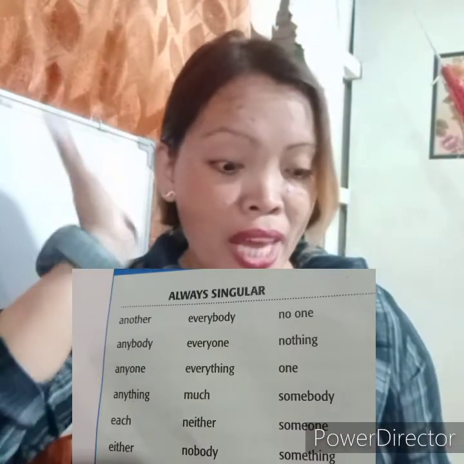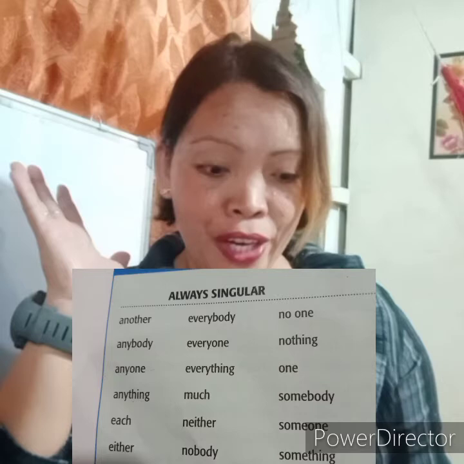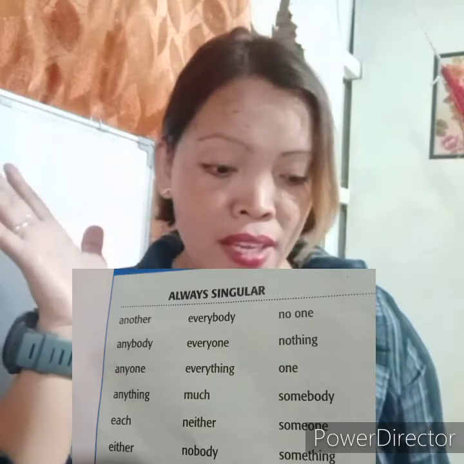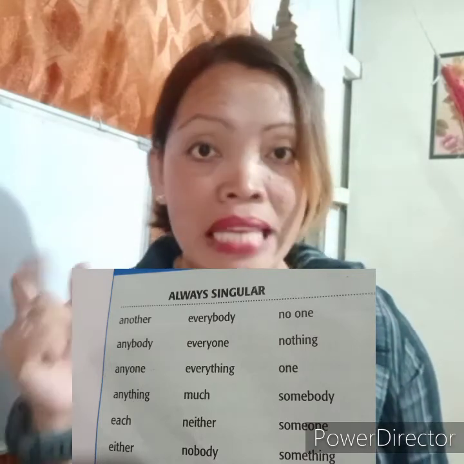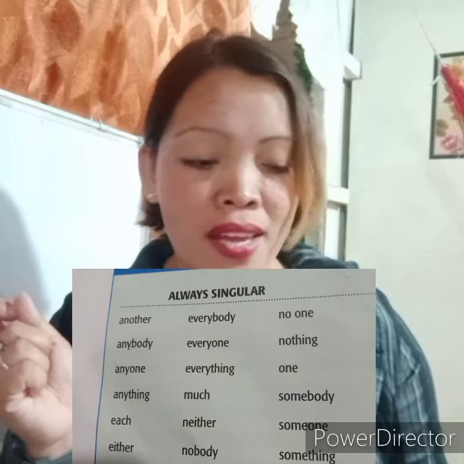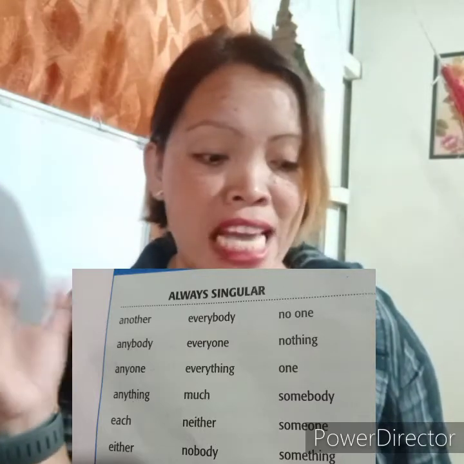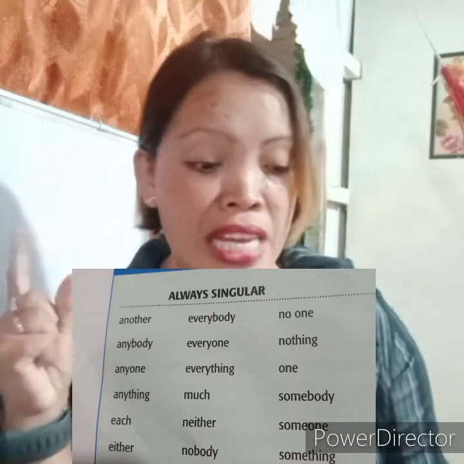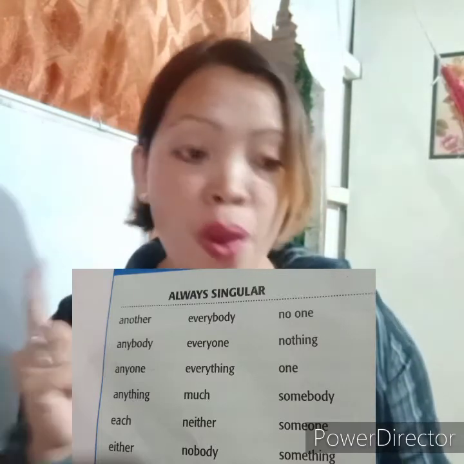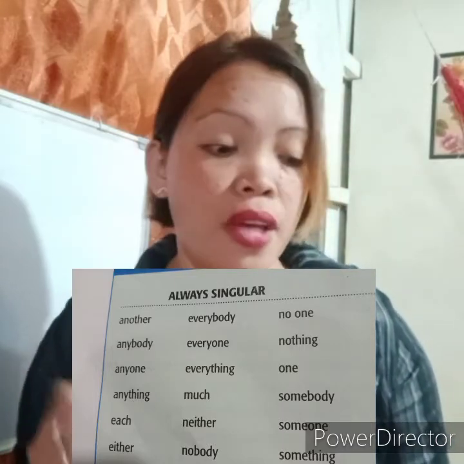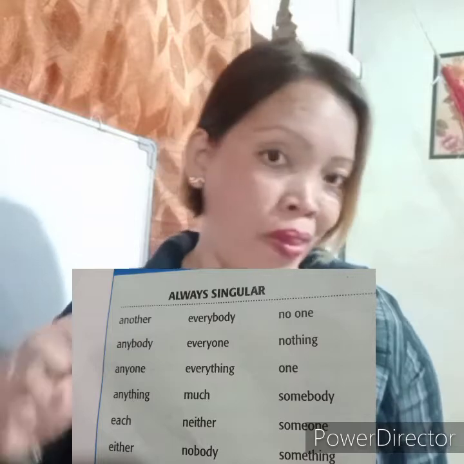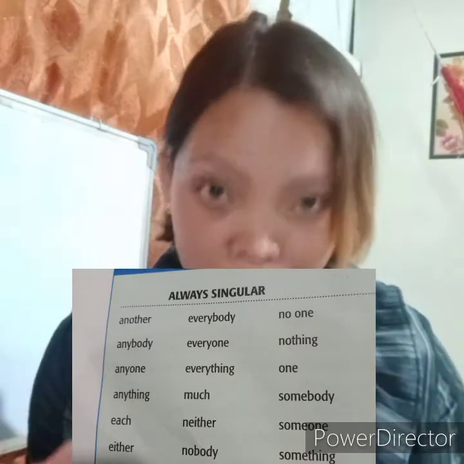So for always singular indefinite pronouns, these are they: another, anybody, anyone, anything, each, either, everybody, everyone, everything, much, neither, nobody, no one, nothing, one, somebody, someone, something. Those indefinite pronouns are always singular.